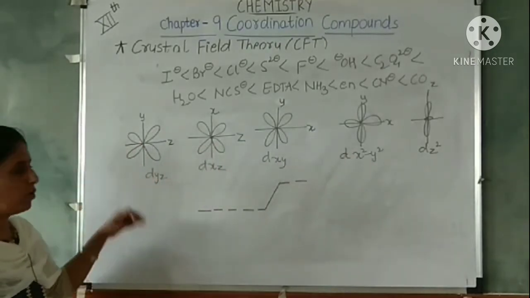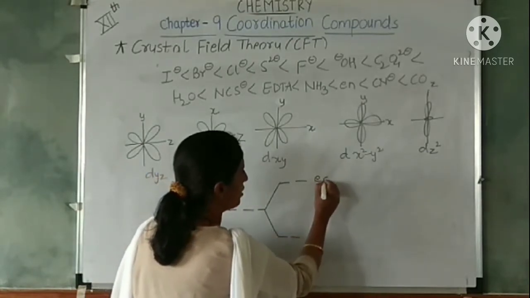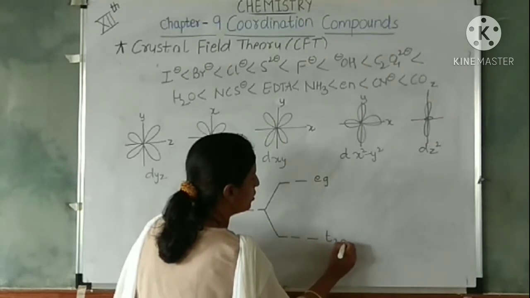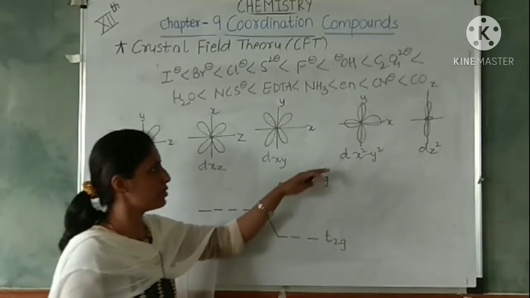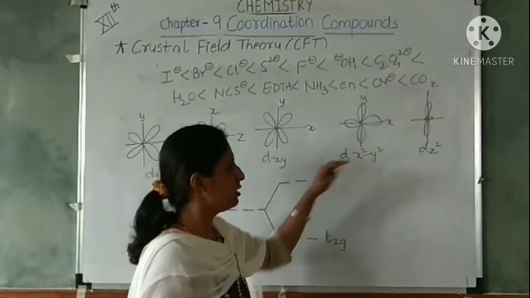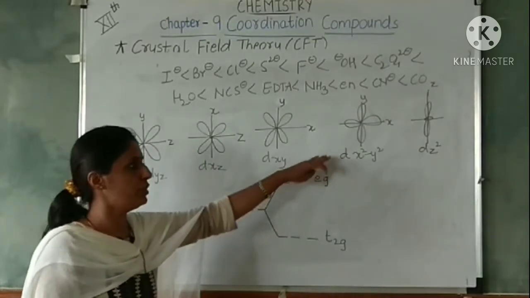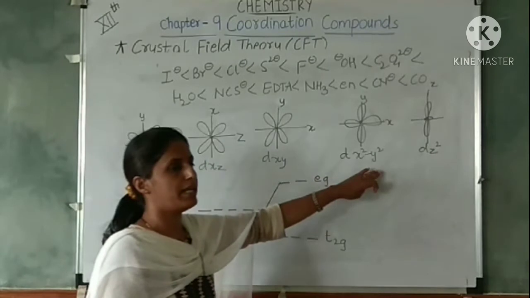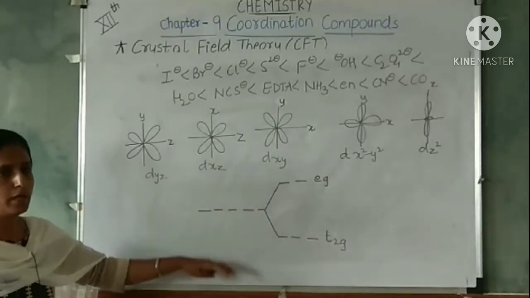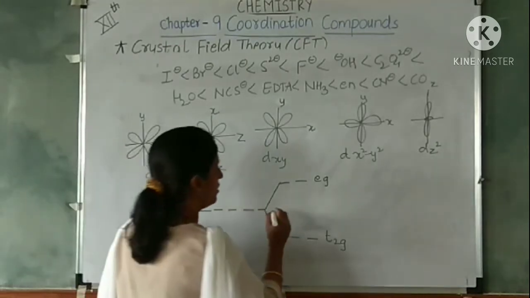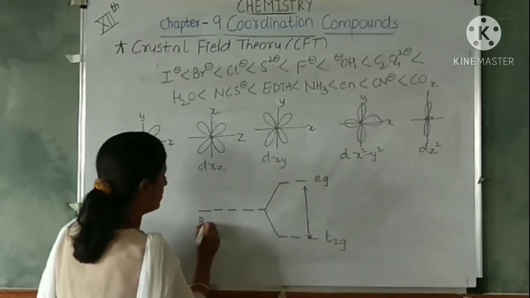So what happens? These are lowered in energy, and hence there is splitting of the d orbitals into states. Because the ligands approach the d orbitals along the axis, they raise the energy of those d orbitals. These two d orbitals are raised in energy, and these have lowered in energy. Now the energy level in between is called the barycenter.